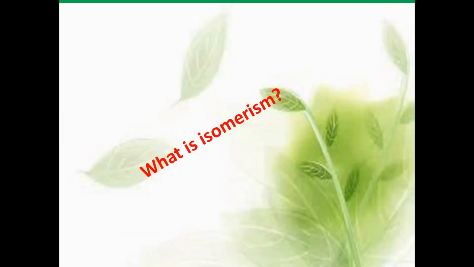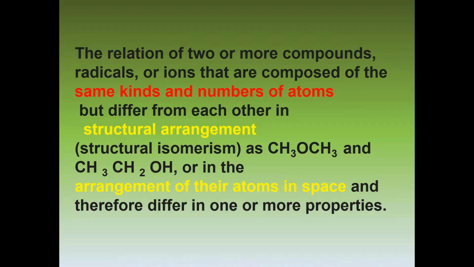What is isomerism? The relation of two or more compounds, radicals or ions that are composed of the same kind and number of atoms, but they are different. How are they different? They are different in structural arrangement, or in the arrangement of their atoms in space.